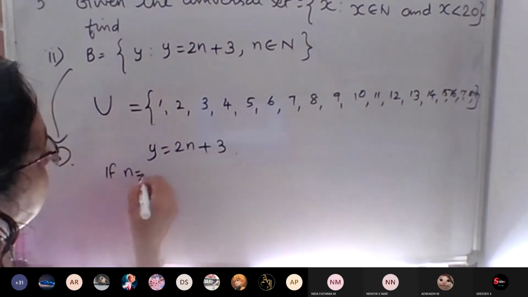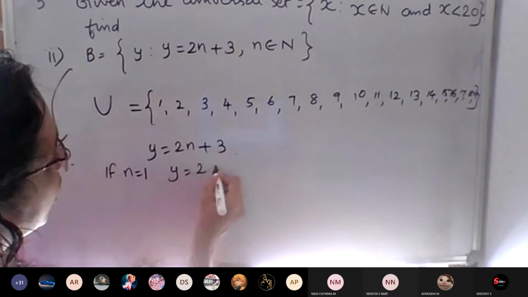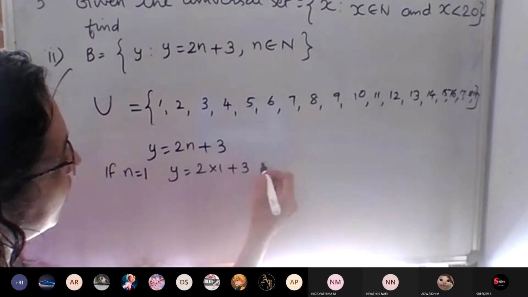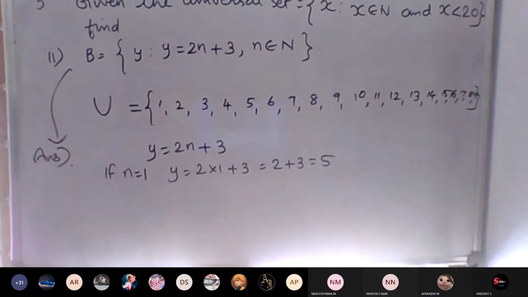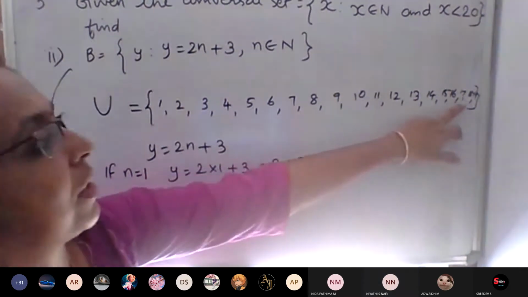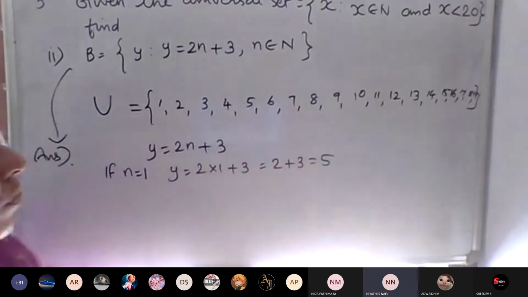If n is equal to 1, y is equal to 2 into 1 plus 3, 2 plus 3 is equal to 5. Up to where do we have to write? Same as the previous question. Universal set less than 20.